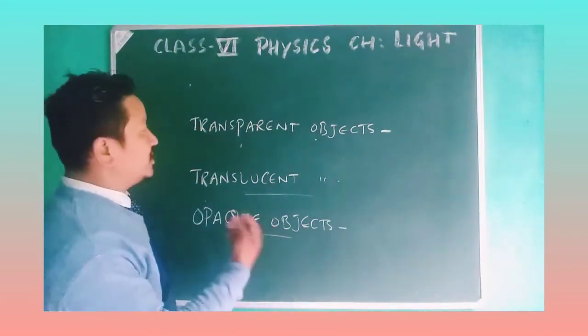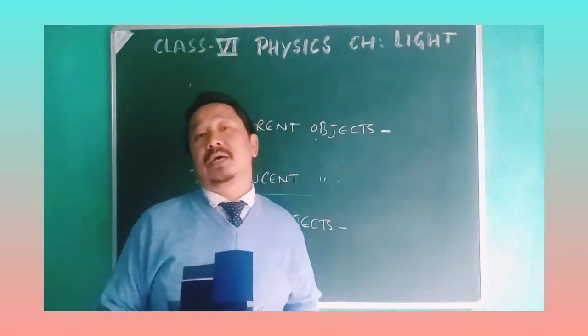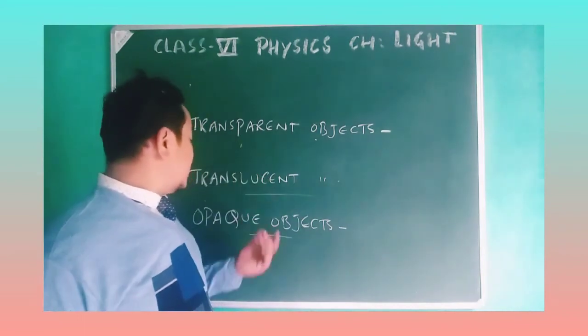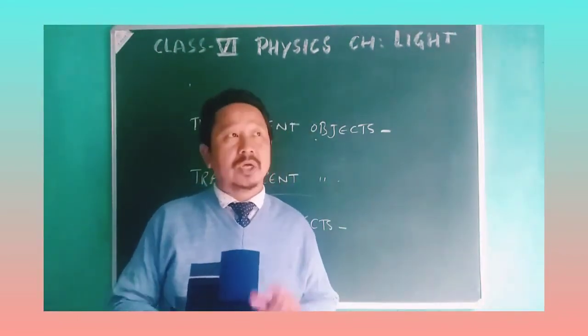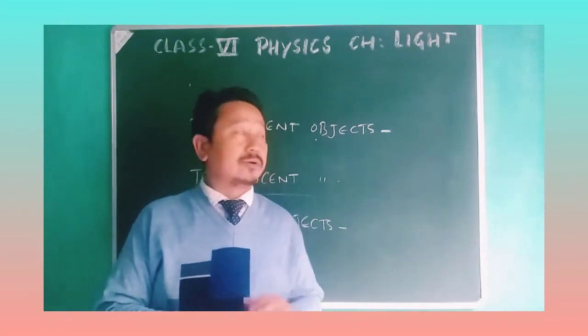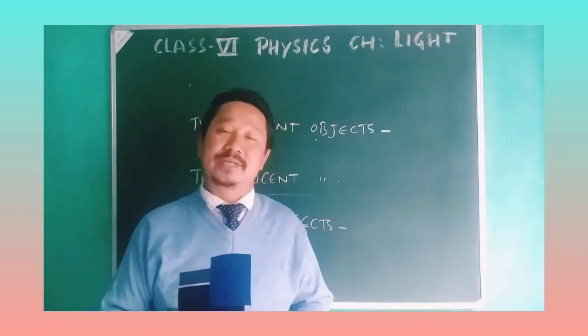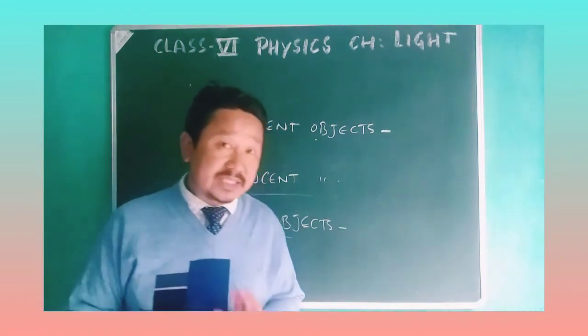These are the different kinds of objects on the basis of the amount of light passing through them: transparent, translucent, and opaque objects. So today we'll do only this much. We learn less but understand more. That's what I believe in. So I think this would be enough for this session.